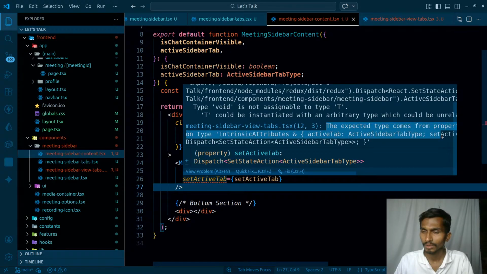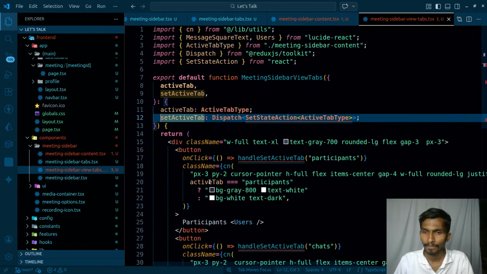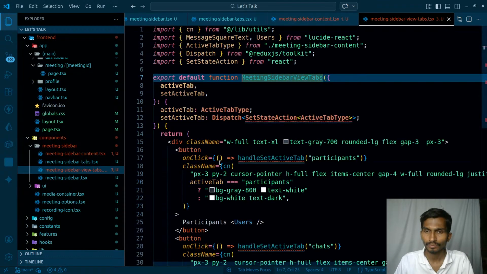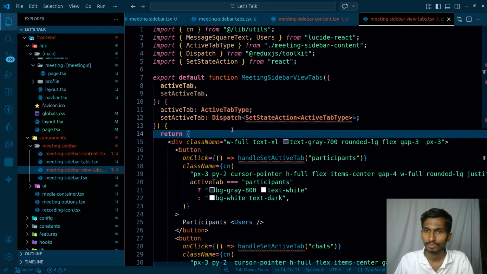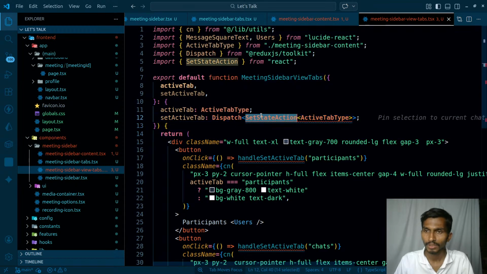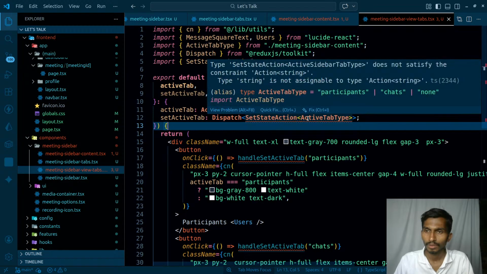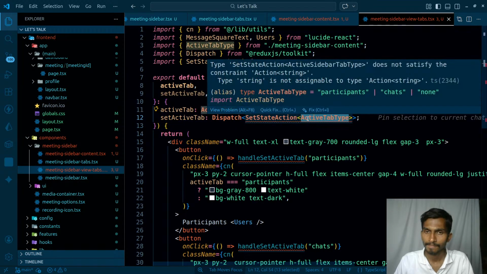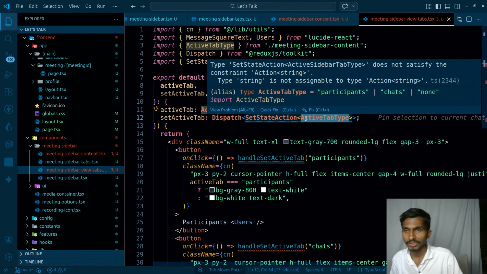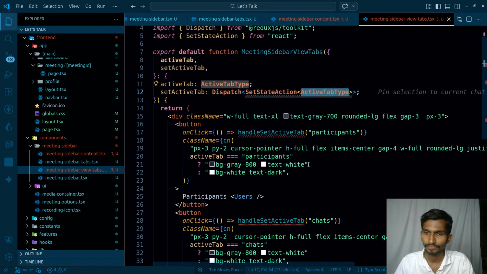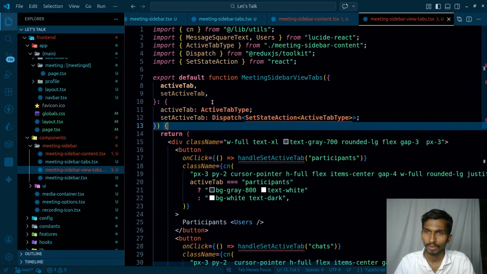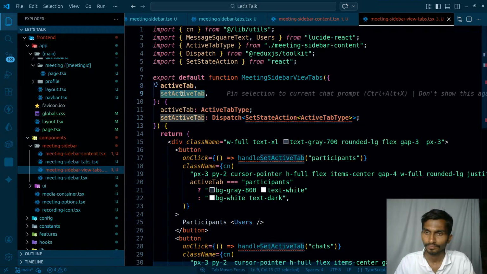Active tab, this set active tab dispatch state. Dispatch set state action. Active type. What am I missing here? Set active tab.